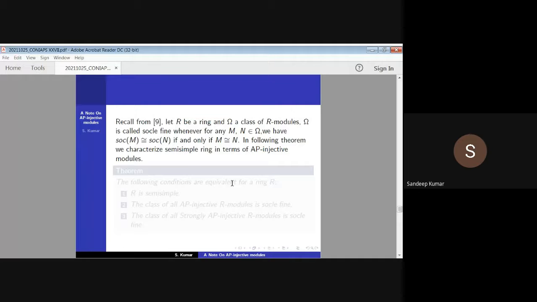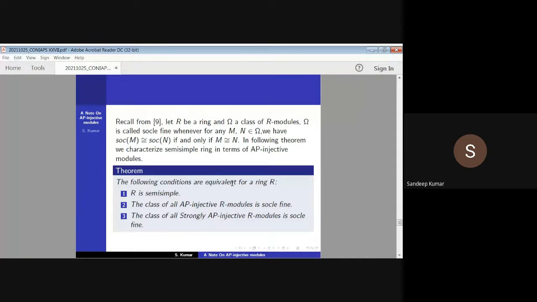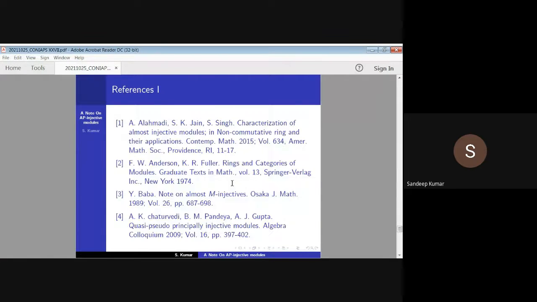In the following theorem, we characterize the semi-simple ring in terms of AP-injective modules. The following conditions are equivalent for a ring R. R is semi-simple. The class of all AP-injective R-modules is socle fine. The class of all strongly AP-injective R-modules is socle fine. These are my references.